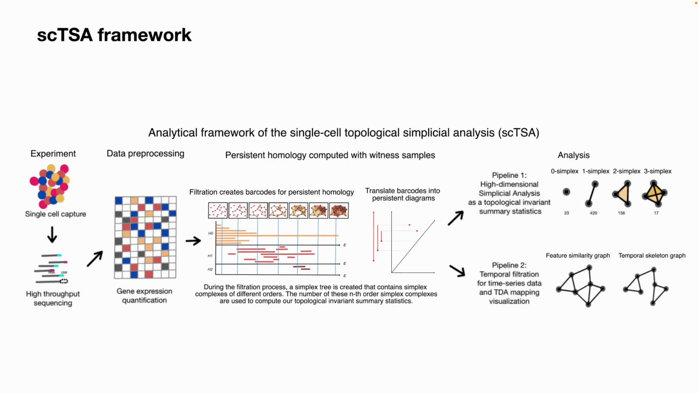Here's our scTSA framework, as in single-cell topological simplicial analysis. We first pre-process the single-cell RNA sequencing data, and then compute the persistent homology based on the data sample from all the cells. During the filtration process, a simplex tree is created that contains simplicial complexes of different orders. The number of these nth order simplicial complexes are used to compute our topological invariant summary statistics. After this step, we further analyze the higher dimensional simplicial architecture directly, treating them as summary statistics, or perform temporal filtration for time series data, and then visualize them with the mapper algorithm.